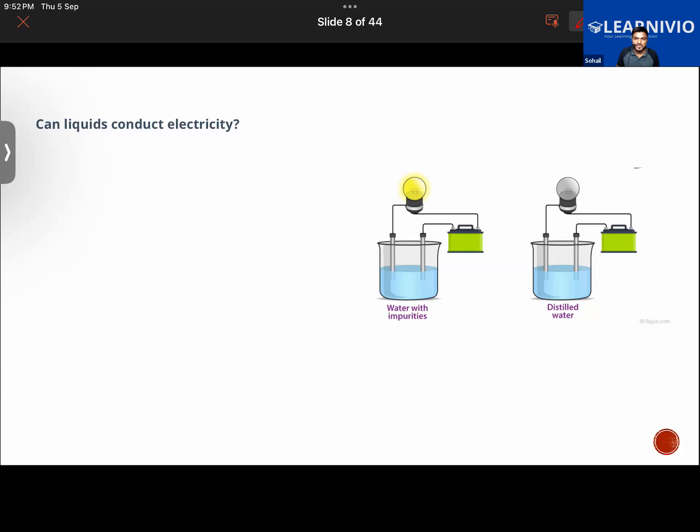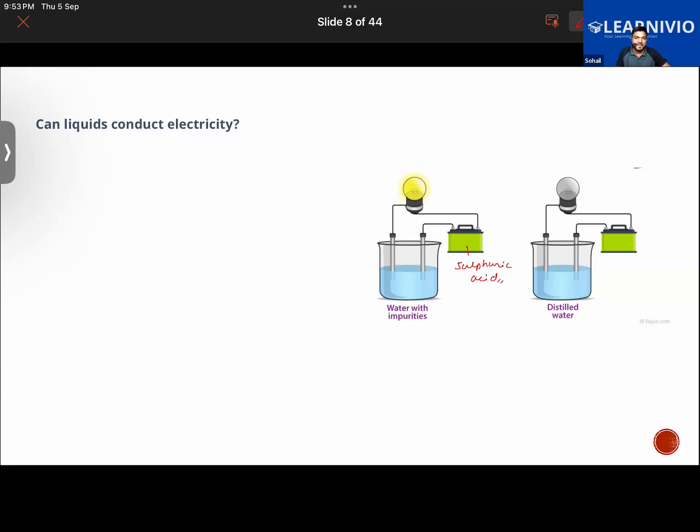Like for example, you have a solution of acid, or base or salt. So they will be a good conductor of electricity. Getting what I'm trying to say? You have acid water. Let's say you take the liquid from a car battery. The battery contains sulfuric acid in it, right? Sulfuric acid is found in car batteries. So this sulfuric acid present in the car battery will be a good conductor of electricity. Getting my point? Because it contains acid in it.